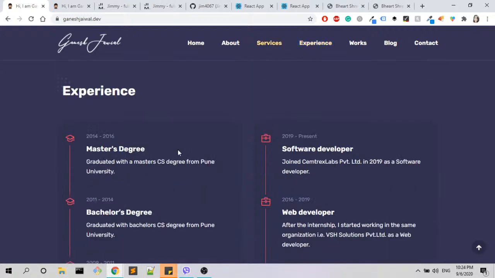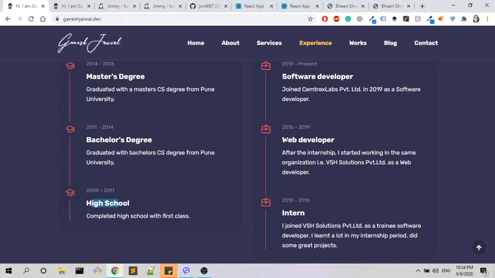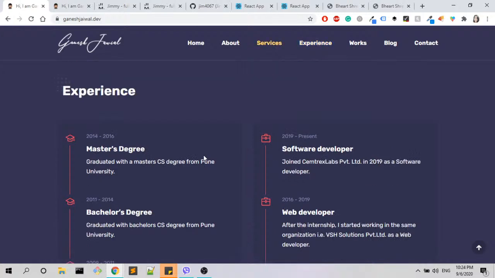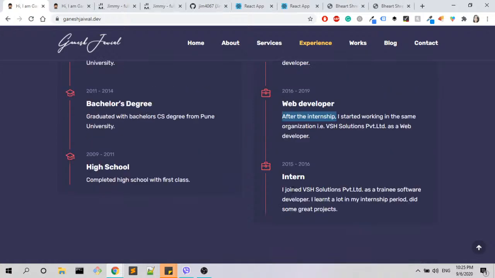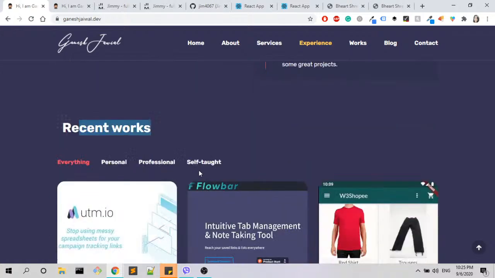The first thing is that about the experience, and the second thing is that here you have web developer: "After the internship I started working," and so on. You don't want that, because you say after the internship, but the internship comes after, so the other person hasn't read about your internship. So I would suggest you remove that sentence. The other person doesn't know yet that you were an intern, because they haven't read that yet. Okay, so just change those columns and delete that thing, and I think it will look quite a bit better. Now let's check the rest, and it works.